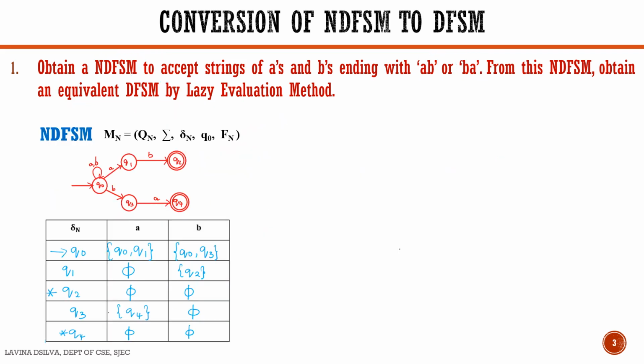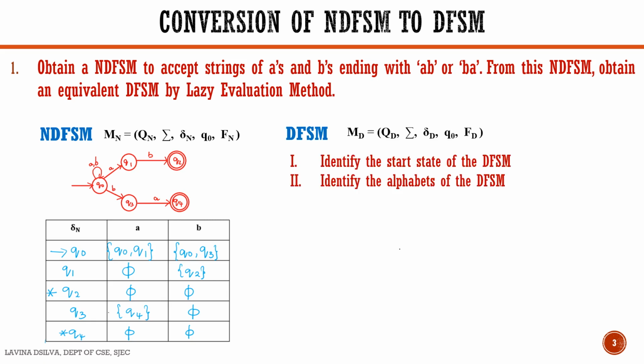We have constructed the NDFSM to accept strings of A's and B's ending with AB or BA. Now we have to construct the equivalent DFSM, and the first two steps of the DFSM construction are to identify the start state and alphabets of the DFSM. We know that the start state of DFSM is equivalent to the start state of NFSM. Therefore, start state of DFSM is Q0. And then the input alphabets of NFSM will be the input alphabets of DFSM. So in this case, we have sigma is equal to {A, B}.